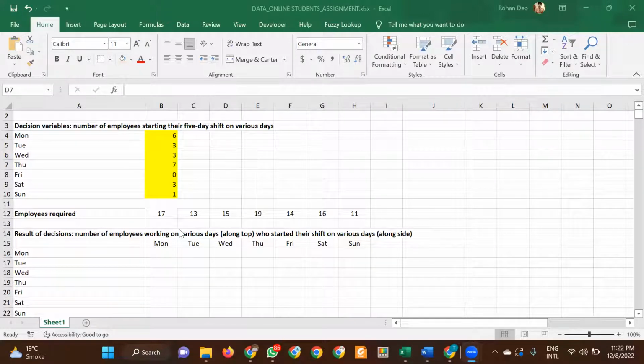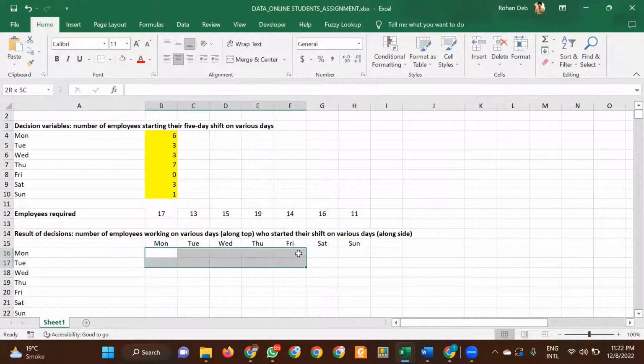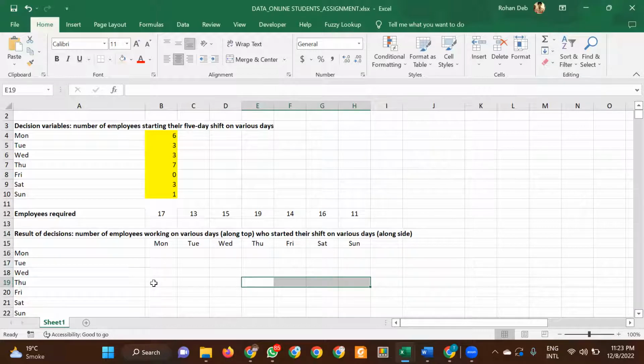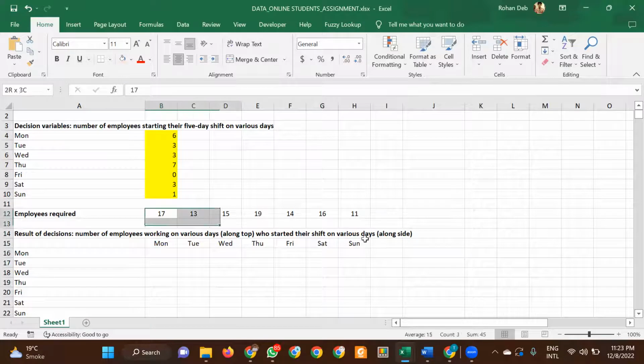Okay. So basically what the question says is, there can be X number of employees on Monday. If the employee joins on Monday, they can work from Monday to Friday. So here, these employees will be working on Monday to Friday. Then whoever joins on Tuesday will work from Tuesday to Saturday. Whoever joins on Wednesday will work from Wednesday to Sunday. And the Thursday group will work for 4 days over here and 1 day over here. So what we'll do over here is just build a table. This is the total number of employees that are required on each day.